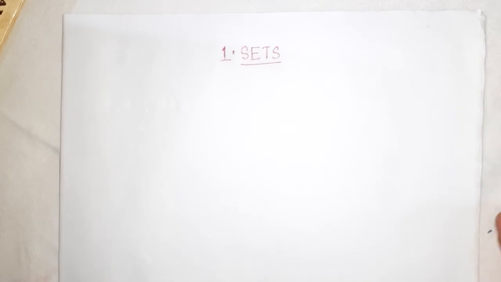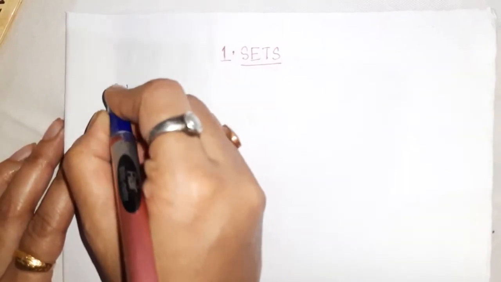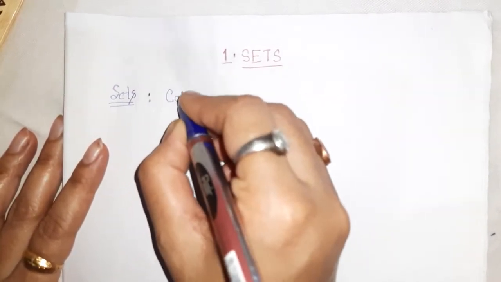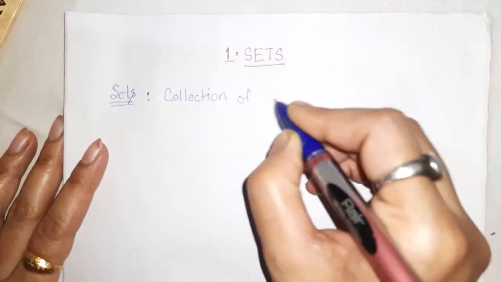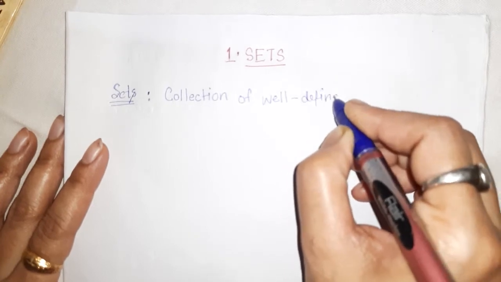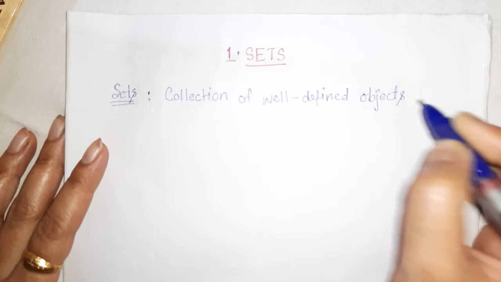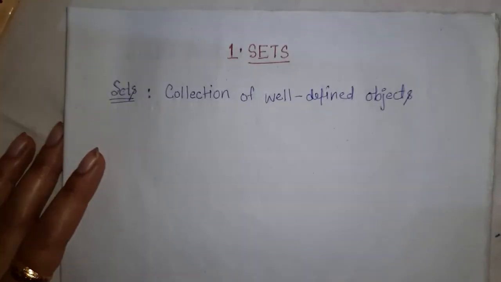So we define sets. I have told you what sets are. A set is a collection of well defined objects. Why do we call it well defined?